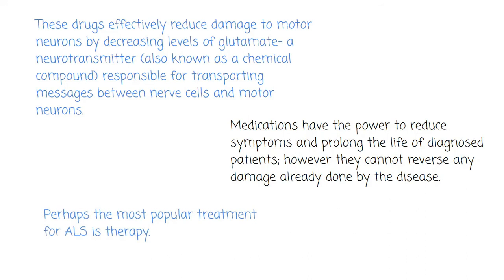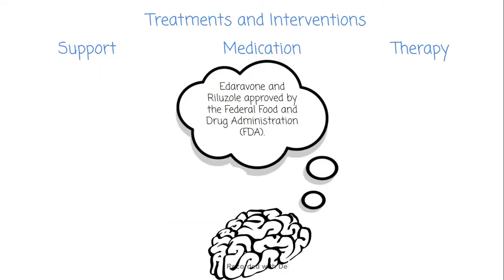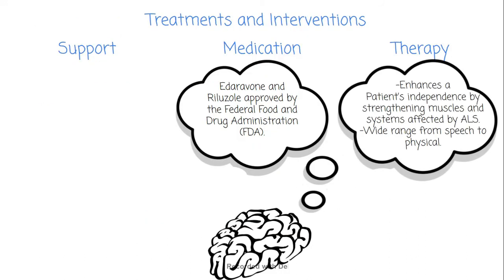Perhaps the most popular treatment for ALS is therapy. Therapy is used to enhance a patient's independence by strengthening the muscles and systems affected by ALS. Patients are offered a range of therapies from speech to physical.